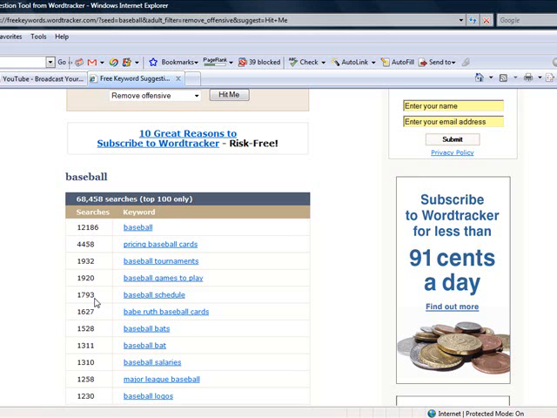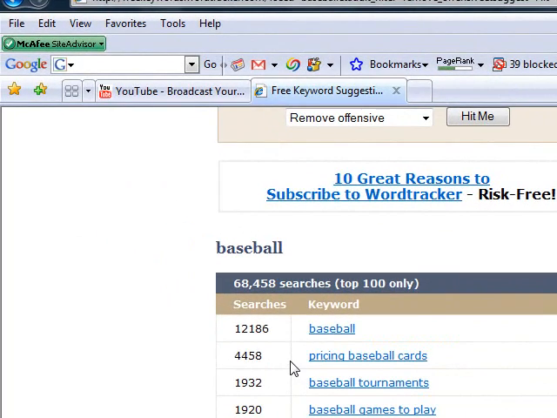There is still even a more subtle difference. If I'm selling youth baseball equipment, pricing baseball cards probably is not the right keyword phrase. I'm not even sure the word baseball is the right phrase necessarily. While it's not bad that I get traffic on the phrase baseball, it's not targeted traffic.